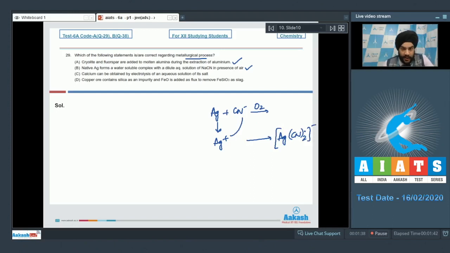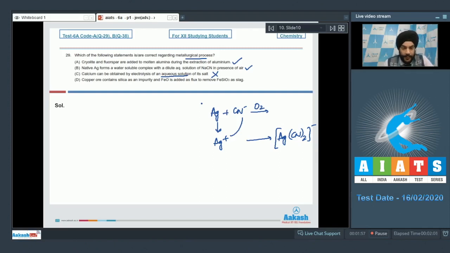If we talk about the third option now, calcium can be obtained by electrolysis of an aqueous solution of its salt. This is not correct, students. There is water present in the system. So water has a greater reduction potential as compared to calcium. So it will be water which will get reduced and not calcium.